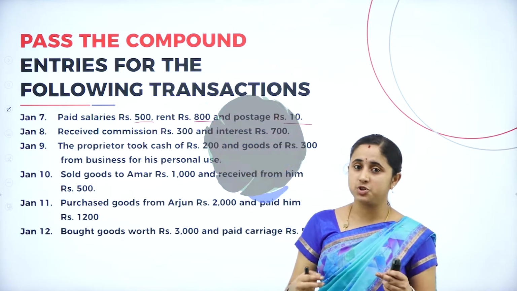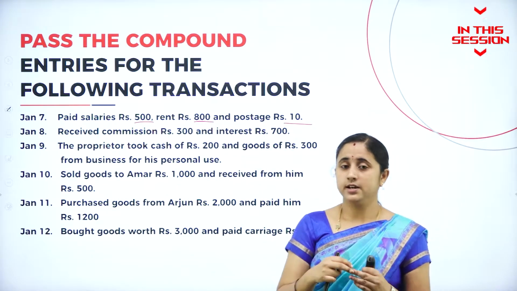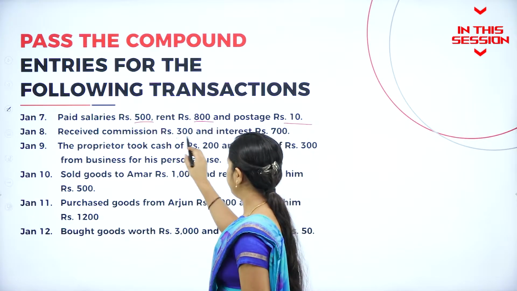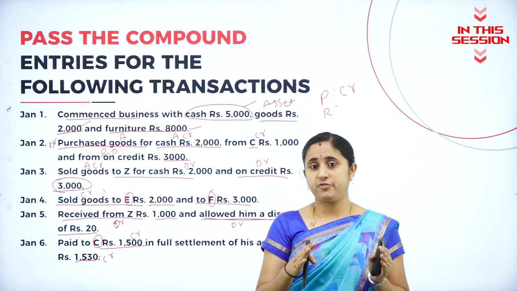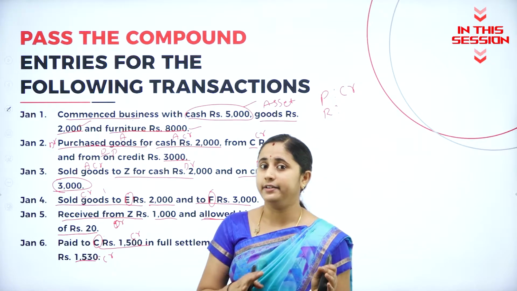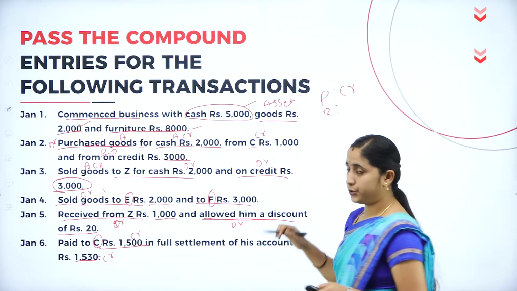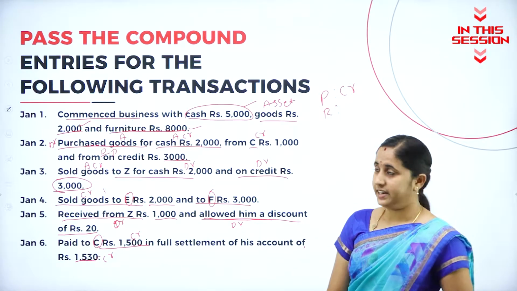You are receiving commission as well as the interest. Receiving means it is an income for you. You need to credit the income. We need to know the golden rules and the types of accounts, that is personal account, real account, nominal account, and the rule for each account. Identify which account is this and the rule for that account. So it is easier for you to pass the journal entries.